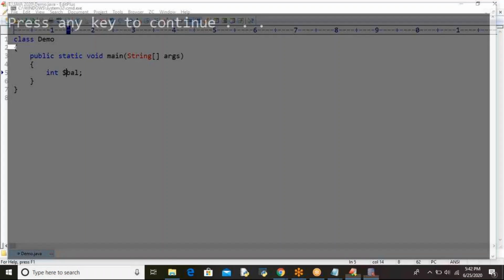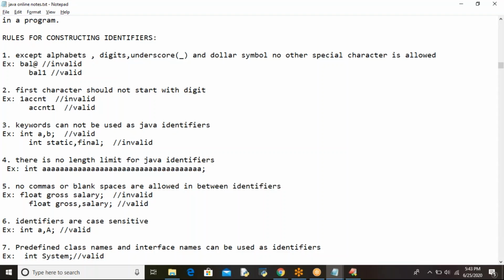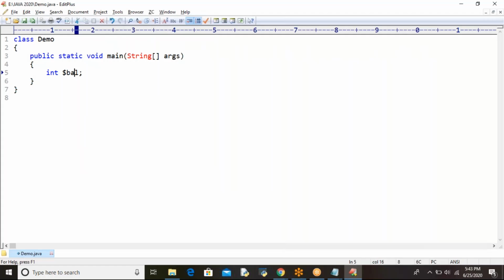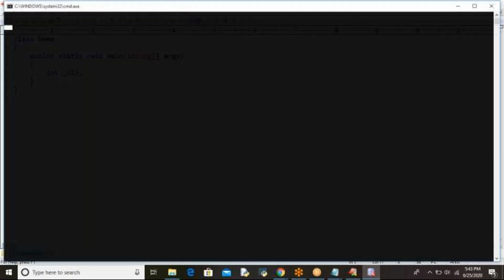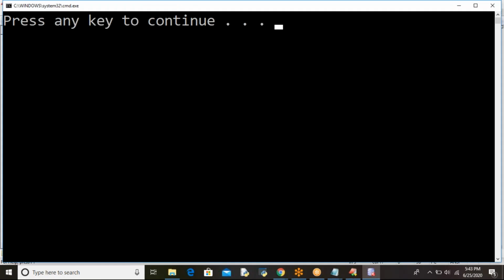That's allowed. Understood? We can give a digit, but not as the first character. That's the rule. You asked for 1, 2, 3, right? Instead of giving 1, 2, 3, you give underscore 1, 2, 3. Then it is allowed, because the first character I have taken is an underscore. It's successfully compiled. Yes, it's allowed. Understood?